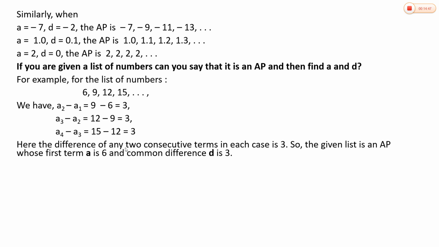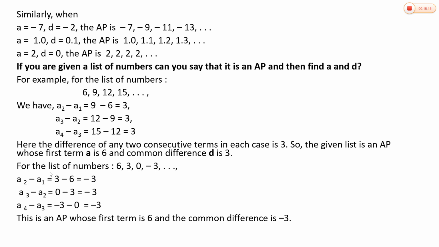Here, the difference of any two consecutive numbers or terms, here we call individual numbers terms, in each case is 3. So, the given list of numbers is an AP whose first term A is 6 and common difference D is 3. If the difference between consecutive numbers is the same, then we conclude that the given sequence is in AP.